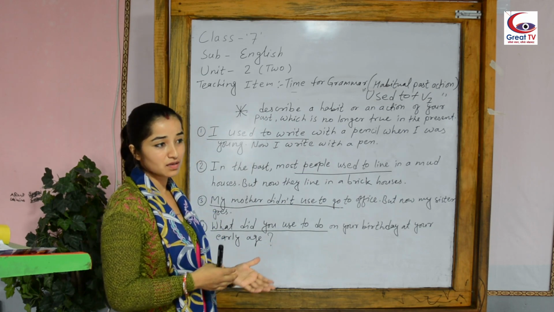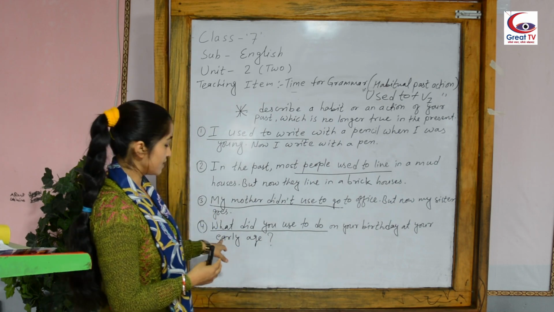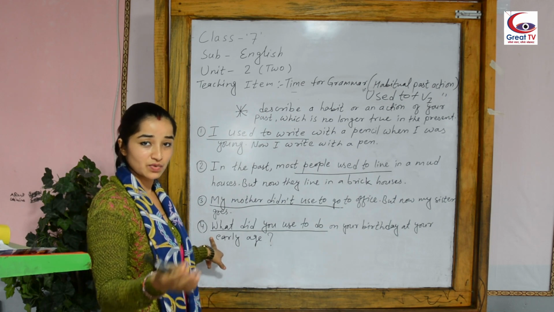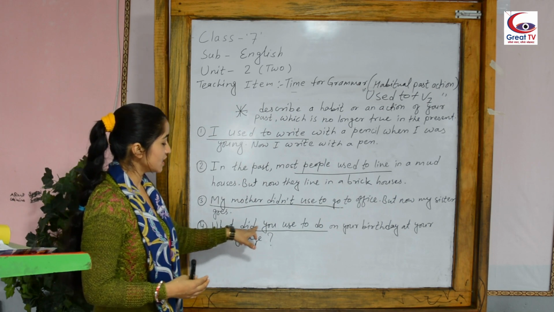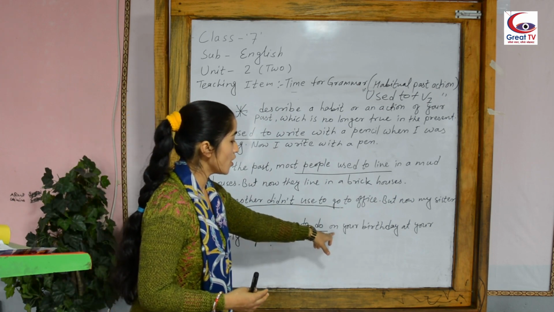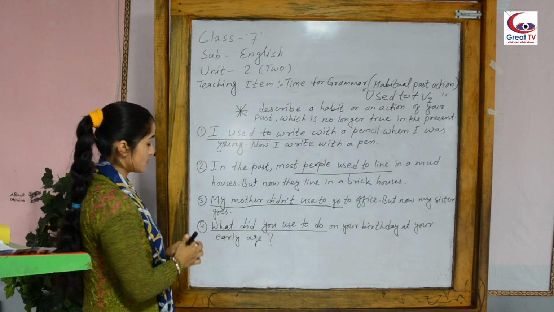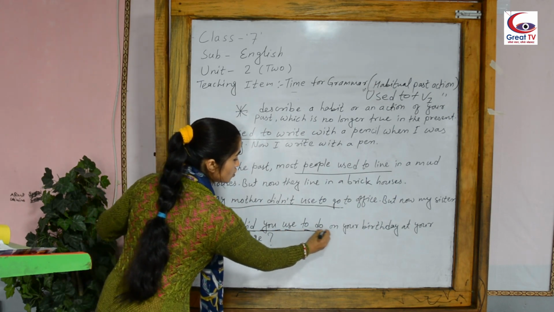You can also make a question form, like a WH question form or a yes/no question form. And here I have written a WH question. You know WH question always starts with a WH word. And here, what did you used to do on your birthday at your early age? Notice here, what did you used to do?